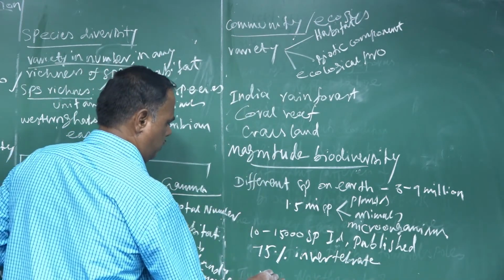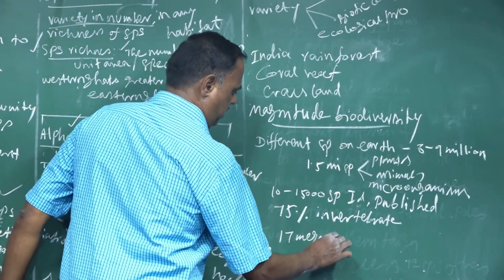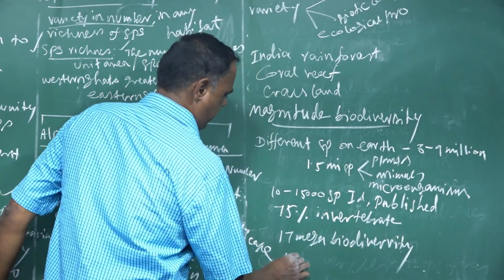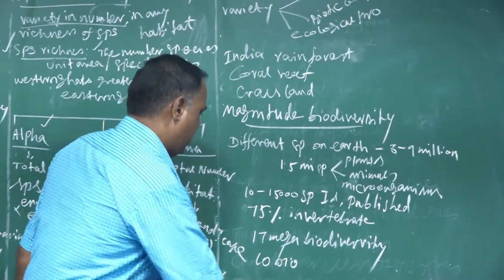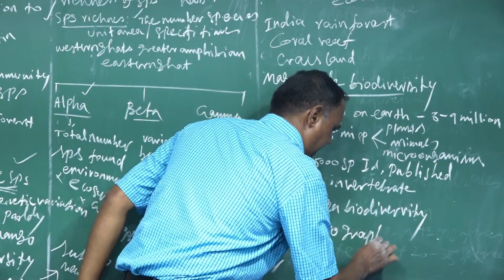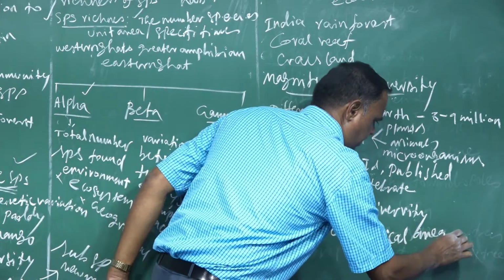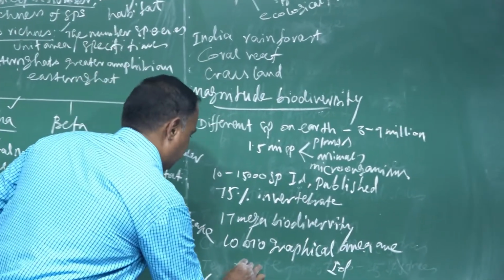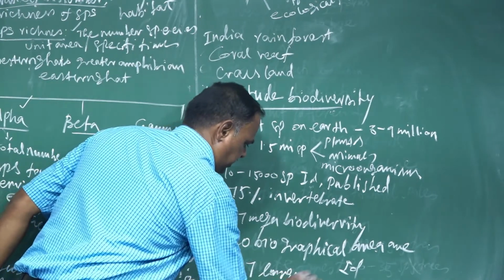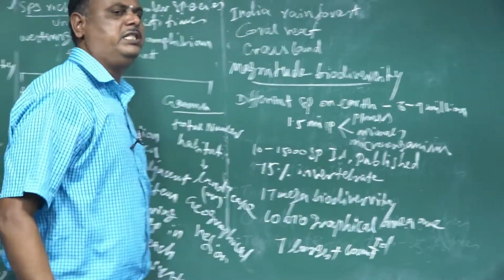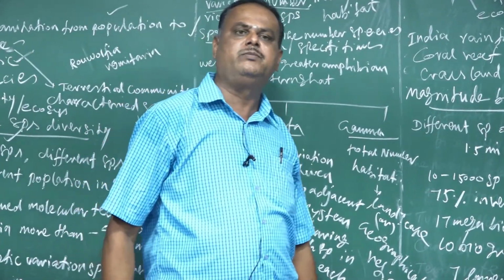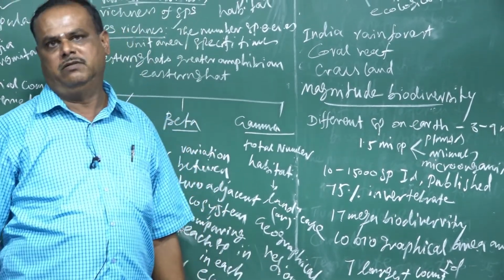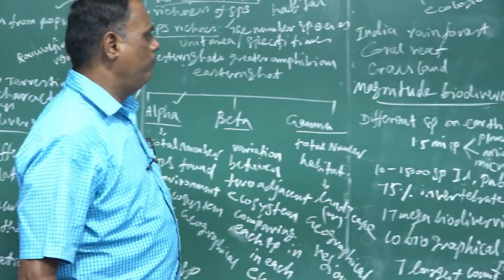India also has 12 mega biodiversity regions and 10 biogeographical areas. India is the seventh largest country in terms of the total surface area of the world. This is the magnitude of biodiversity.